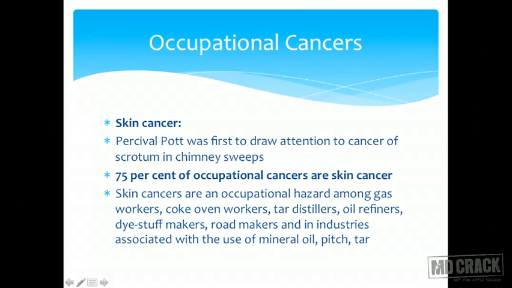75% of occupational cancers are skin cancers, and I have bolded that, not because it is an error, but because it is very important. Skin cancers are an overwhelming majority of cancers associated with occupation. Skin cancers are an occupational hazard among gas workers, coal oven workers, tar distillers, oil refinery, dye stuff making, road makers, and in industries associated with mineral oil, pitch, tar. Broadly, anything that is black causes skin cancer. Tar, pitch, mineral oil, everything is black. So black liquid, skin cancer. Remember it that way. You have exposure to black liquids, coal, tar, pitch, something of that sort, solvents, this is all skin cancer.